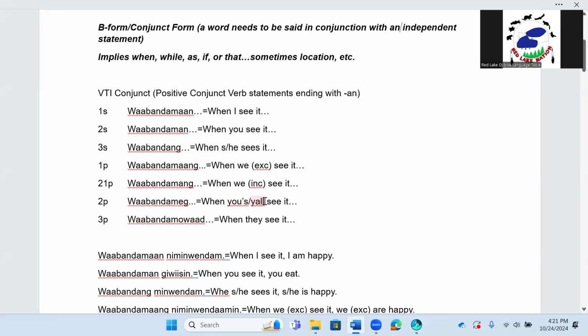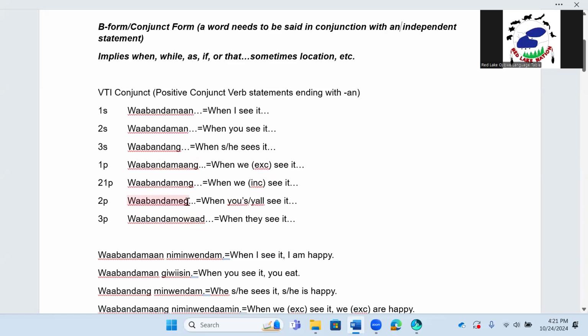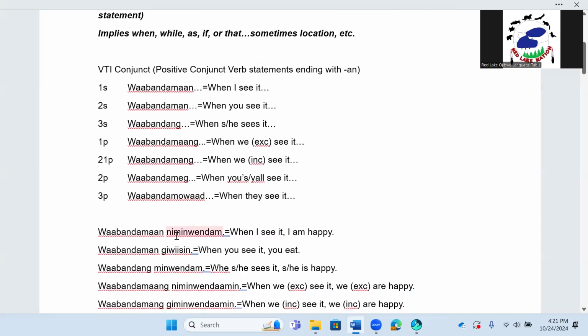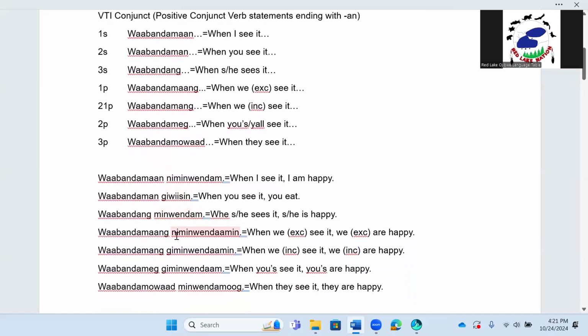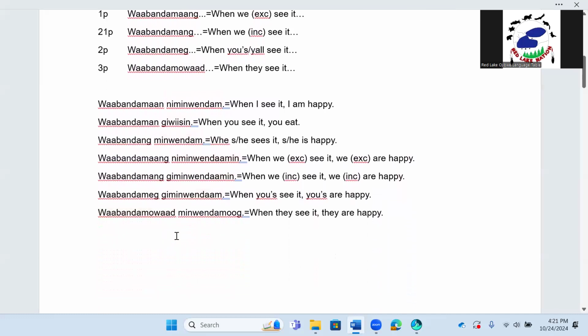When yous or y'all see it, dot, dot, dot. And our last example here, 3P, Wabin Damoad. When they see it, dot, dot, dot.